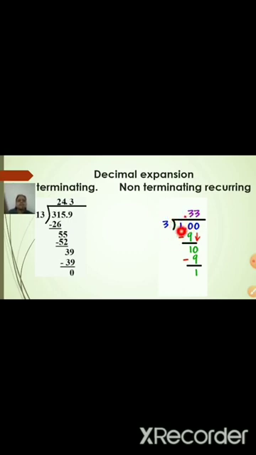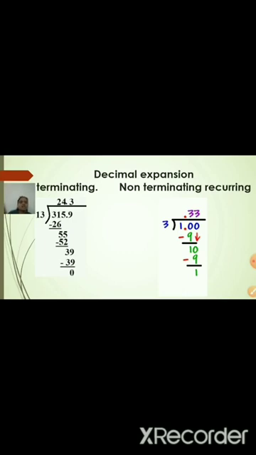If you divide 1 by 3, we can't divide, so we'll take it as 0 decimal point. Then we will take a 0 here, so it will become 10. 3 3s are 9. You will get remainder 1. Take the next 0. 3 3s are 9. Again 1. So in this way, if you go on dividing, you will get the number 3 3 3 3 infinitely. So the number 3 is repeating again and again.